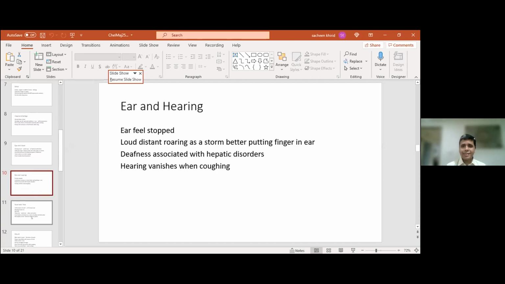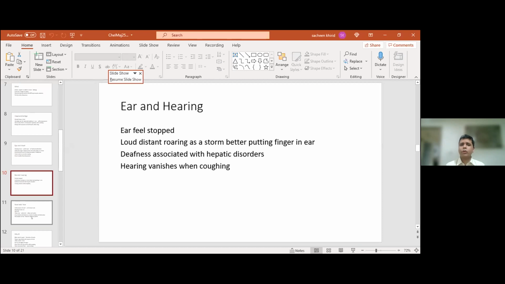In the ears, there is a typical feeling that the ears are stopped. They have that feeling that air is rushing from a faraway distance. And the modality over here is very interesting. So it could be used for tinnitus, that they feel better by putting fingers in the ear. When they do that, that sound stops. So they keep perceiving it from outside.